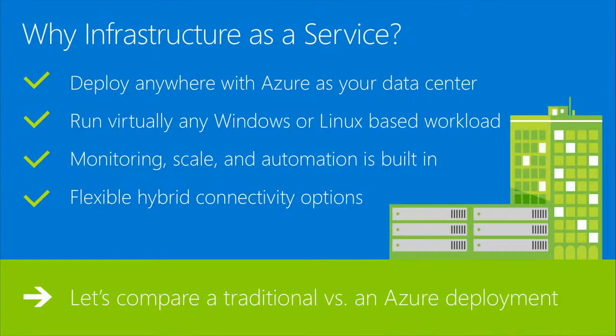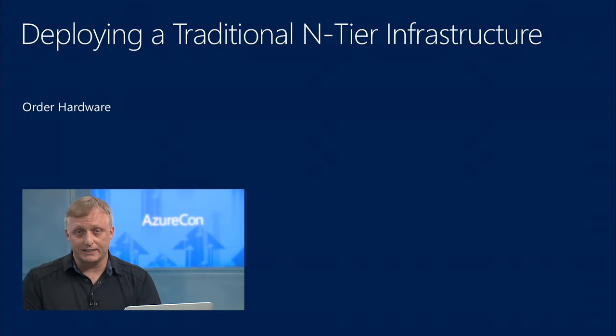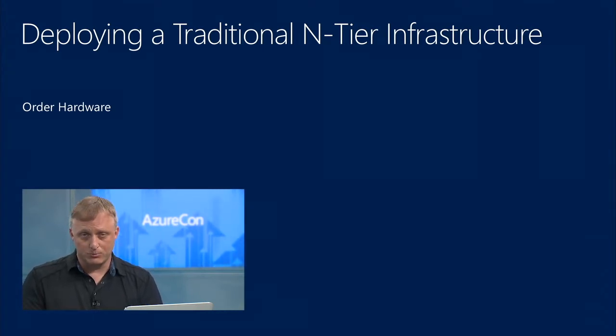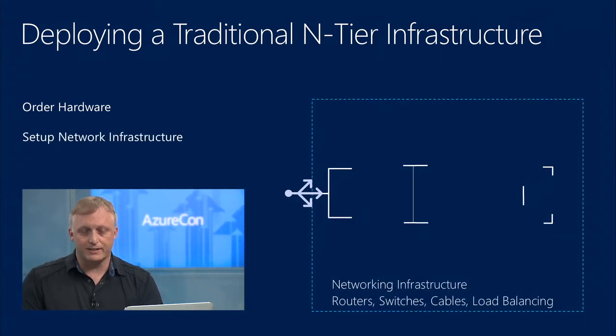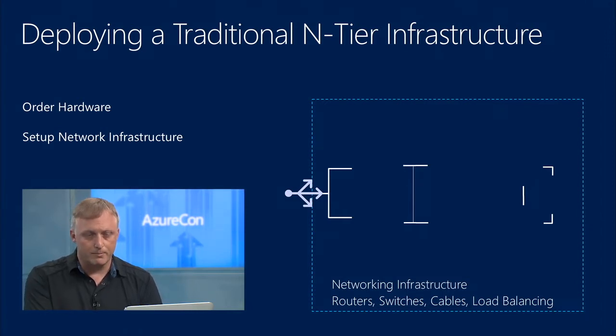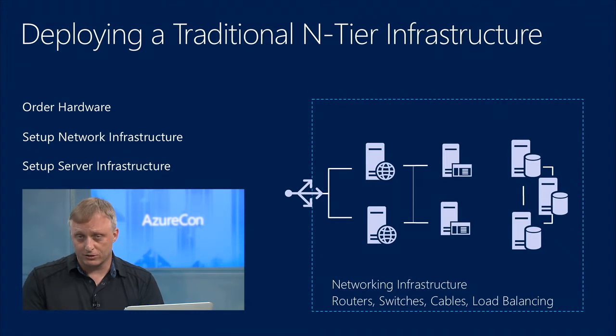So let's walk through and compare a traditional deployment on physical hardware versus a deployment in Azure. So deploying traditionally into your infrastructure. In most organizations, if you're doing a net new deployment with physical hardware, the very first thing you need to do is order it. And depending on your agility with procurement, this could take anywhere from a couple of days to several months. The next thing you're going to need to do is deploy the networking infrastructure. This is the routers, the switches, the cables, the physical or software-based load balancers, basically all the low-level networking infrastructure needed for the deployment.